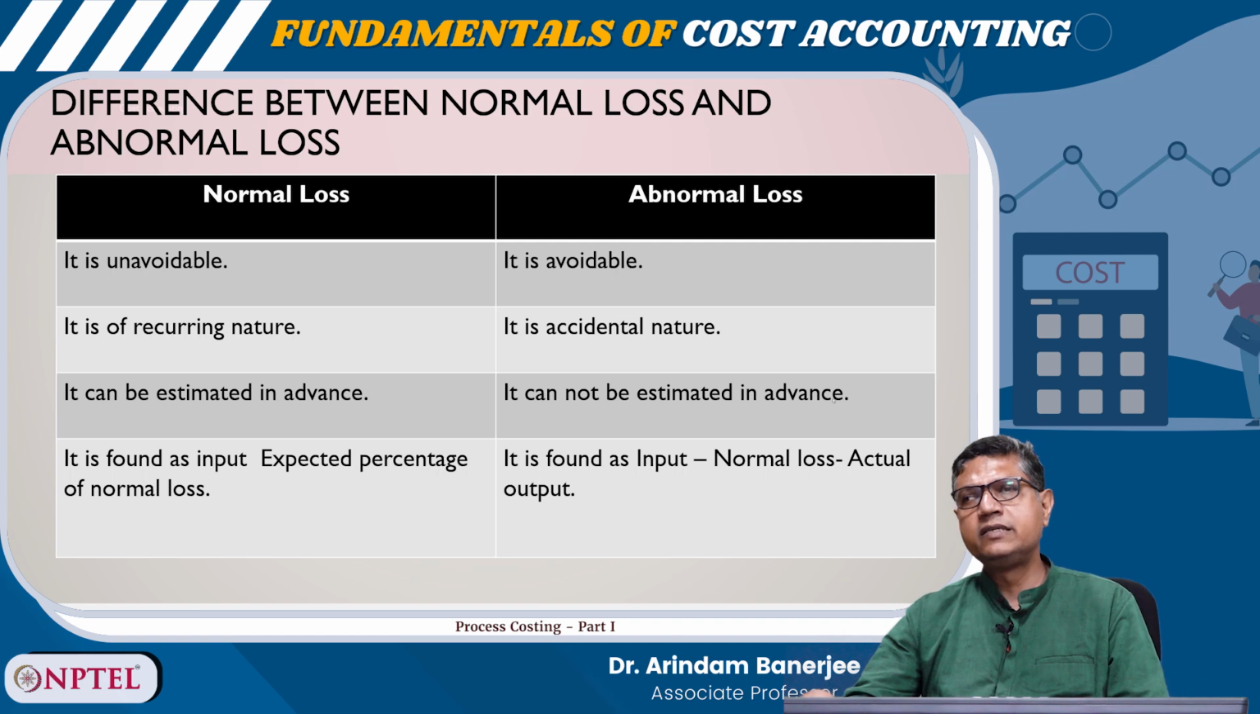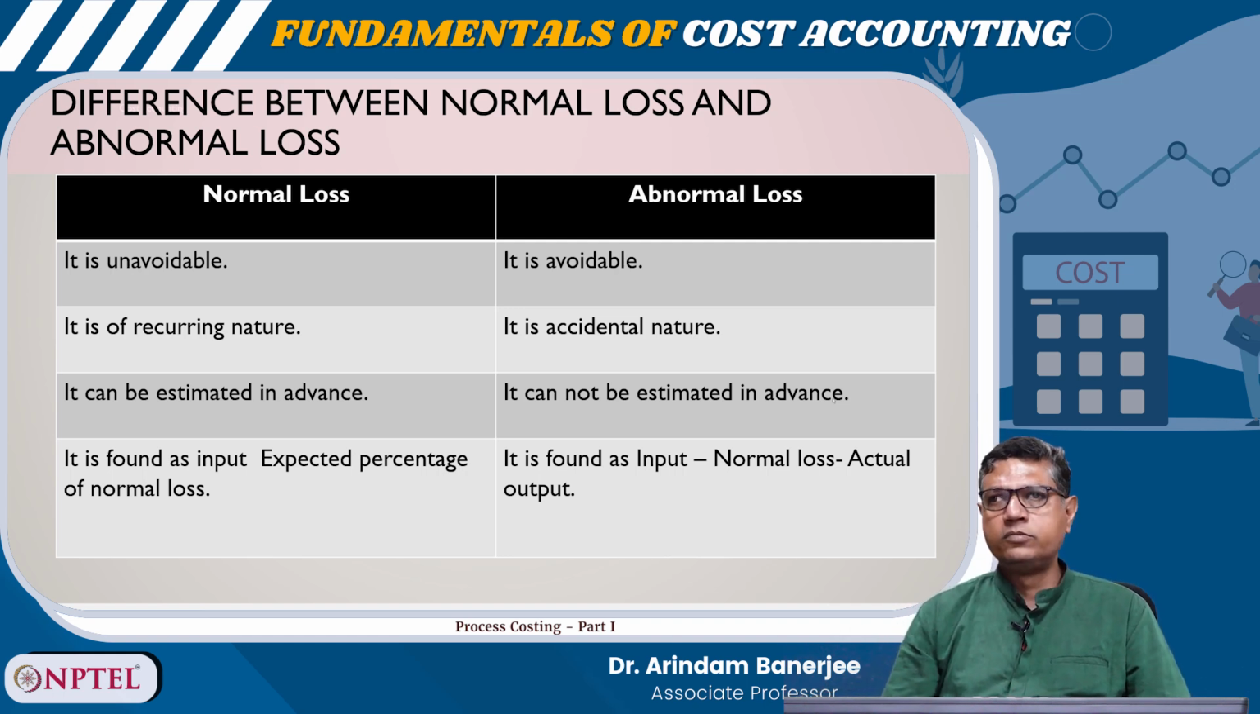So, what is the difference between normal loss and abnormal loss? It is unavoidable in case of normal loss. In case of abnormal loss, it is avoidable. Normal loss is recurring in nature, abnormal loss is accidental in nature. Normal loss can be estimated in advance, the abnormal loss cannot be estimated in advance. Normal loss is found as input times expected percentage of normal loss, and abnormal loss is found as input minus normal loss minus actual output.